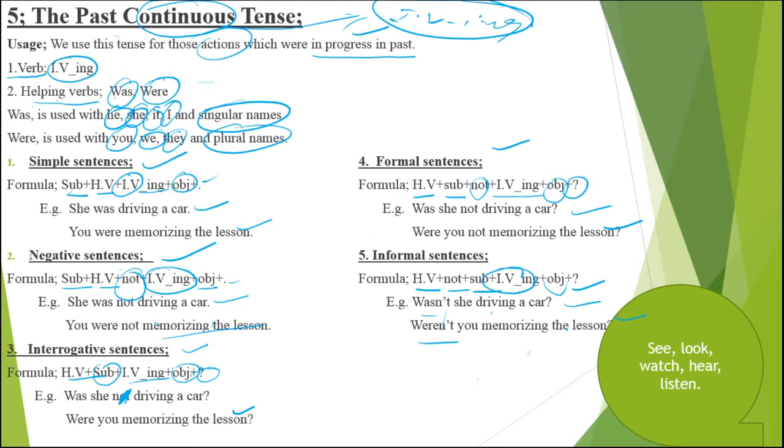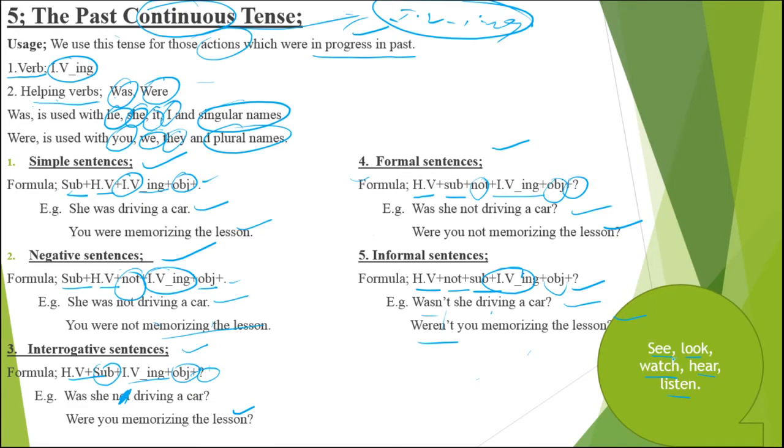Now let's practice. As usual, I always tell you, if you practice them you will memorize the tenses, otherwise there is no way to learn them. No doubt the formula you should memorize, the usage you should know where we are going to use them, but the main thing is practice. If you practice you can speak it well. Somehow the first verb is see, second is look, watch, hear and listen.